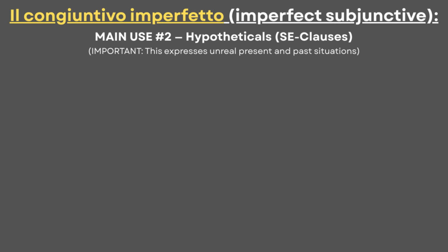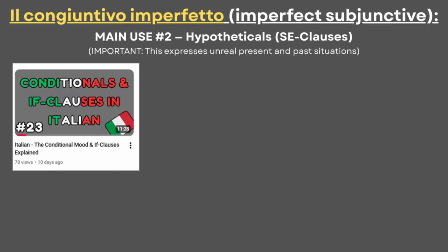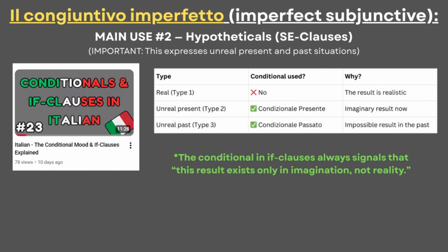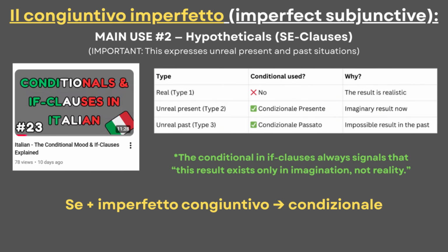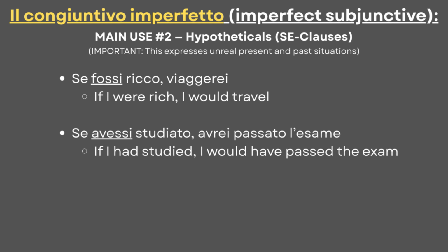The second use is hypothetical if clauses, which is a topic that I emphasized in my conditional video. So here, we can understand the importance of the subjunctive. We should remember that Italian has multiple types of if clauses, and most express unreal situations in the present or past. The formation follows se, meaning if, plus the imperfect subjunctive, and the result can use the present or past conditional. For these examples, we can have the phrases that I showed in the conditional video.